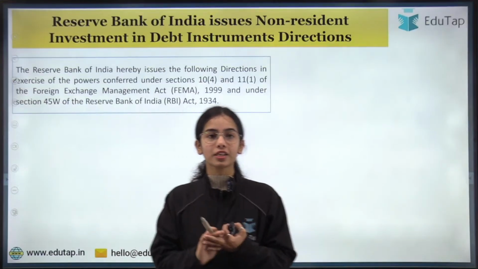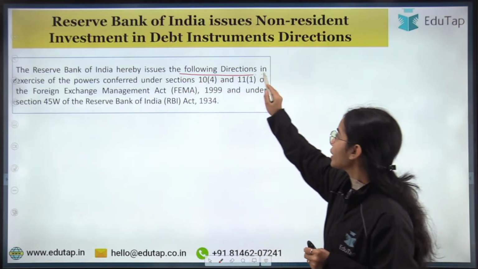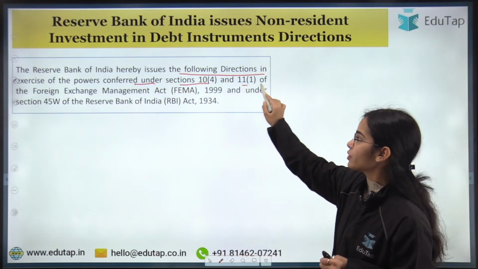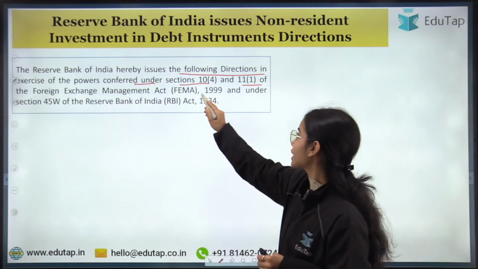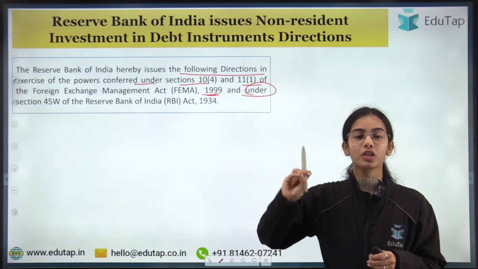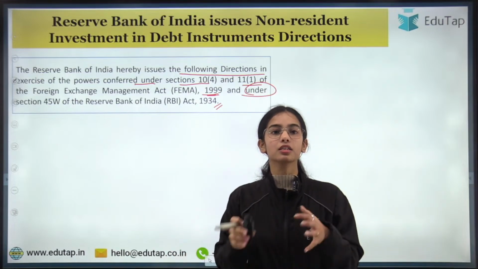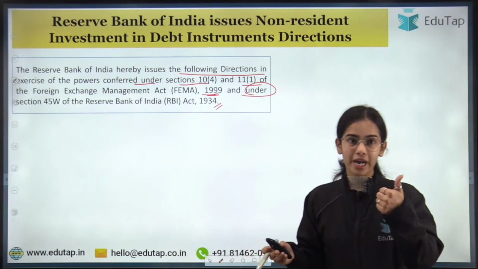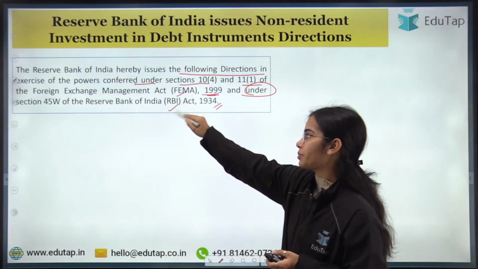Starting with the master direction, the RBI hereby issued the following directions in exercise of the powers conferred under Section 10(4) and 11(1) of the Foreign Exchange Management Act, FEMA, 1999, and under Section 45W of the RBI Act, 1934. So the directions have been released under the powers granted to the RBI through the FEMA Act and through the Reserve Bank of India Act.